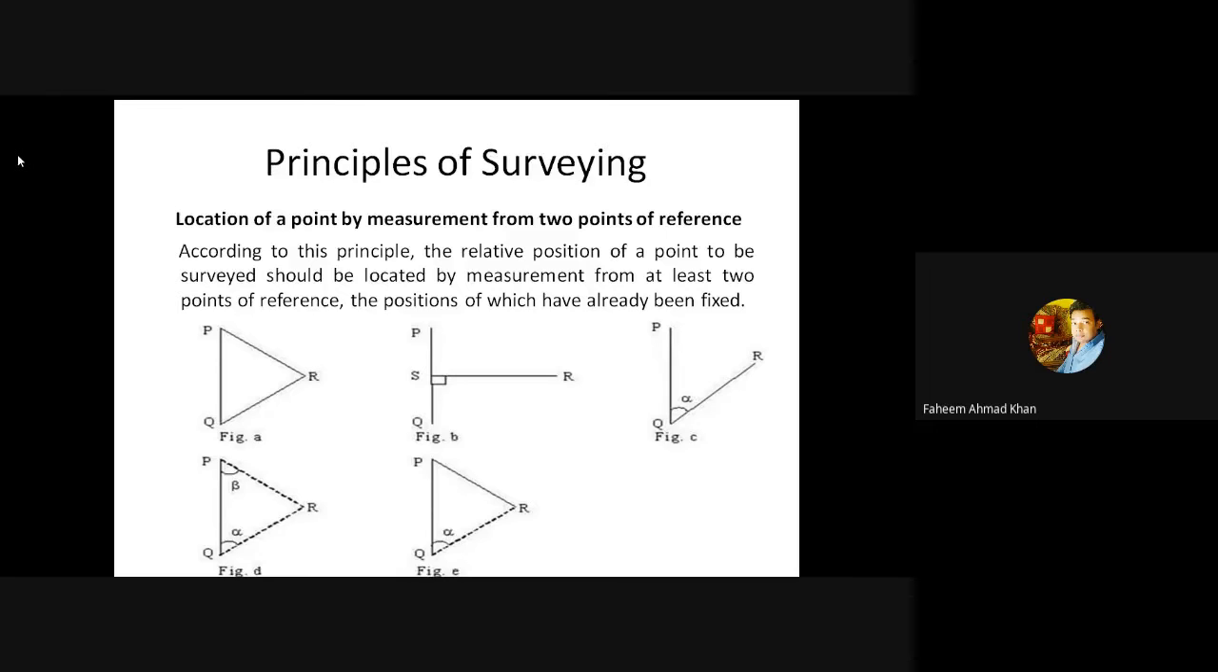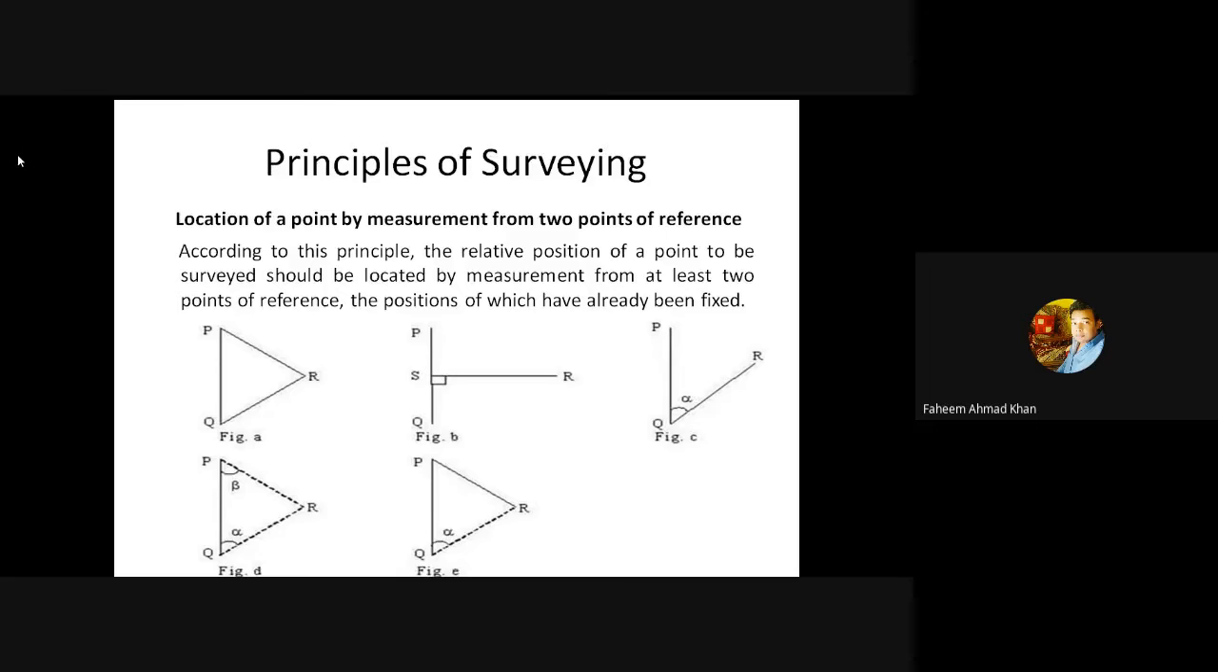Here, according to this principle, the relative position of a point to be surveyed should be located by measurement from at least 2 points of reference, the positions of which have already been fixed. Now, here what you have to underline is that you should know at least 2 points before finding out the third point. For finding out a point, you need a minimum of two reference points to locate the third point.